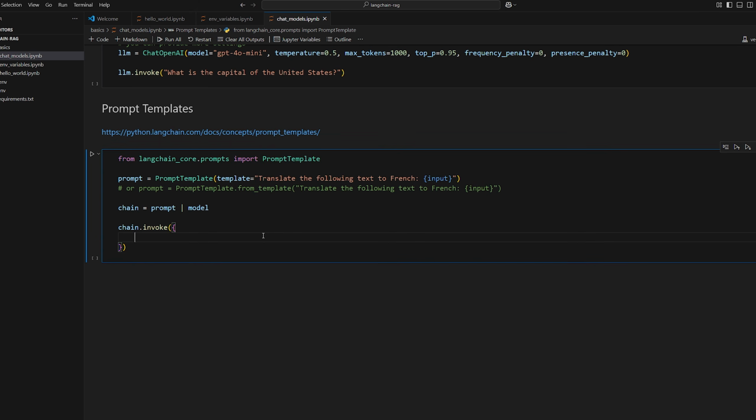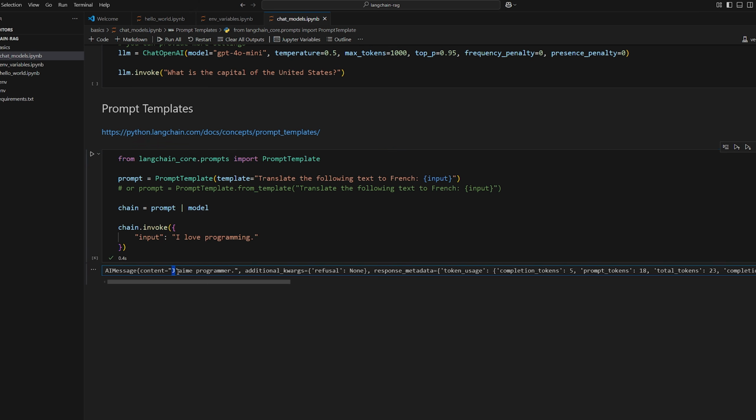You're going to do it as a map. And so you'll do the variable name or parameter name, whatever you want to call it, and then the actual value. So we'll say, I love programming. Let's go ahead and run it. And we get Jame programmer. So I don't know French. I don't know how to pronounce that, but we'll talk a little bit more about chains in the future.